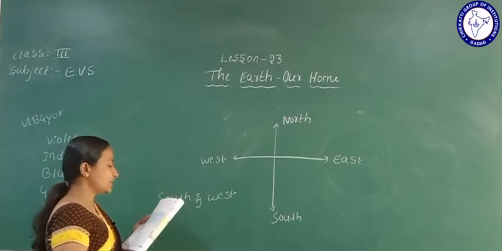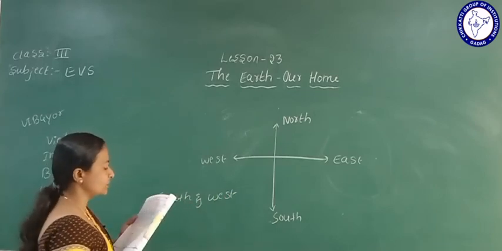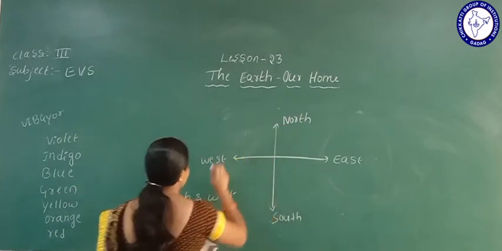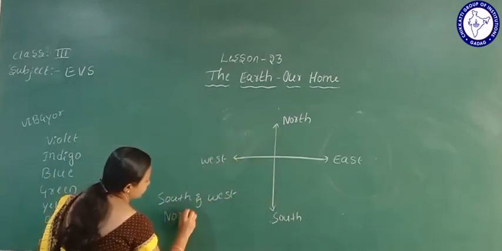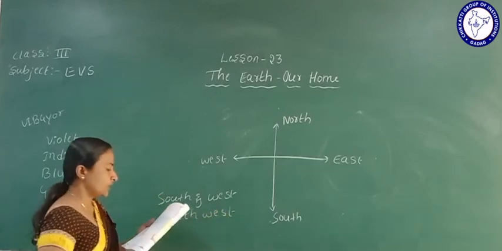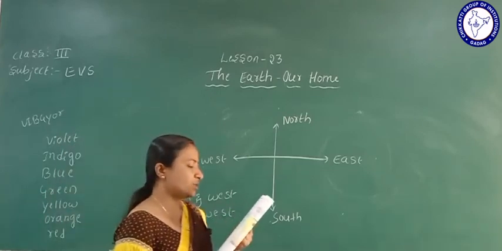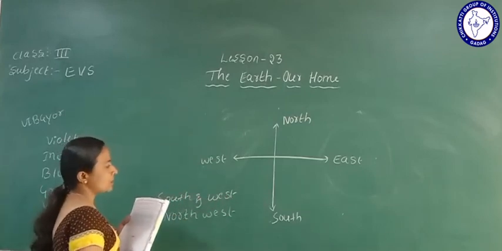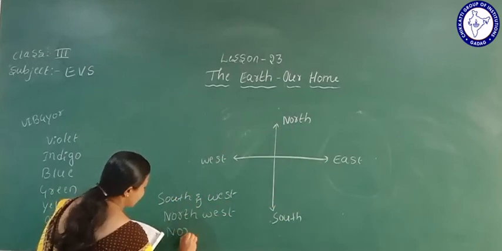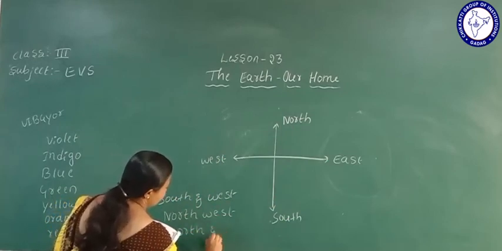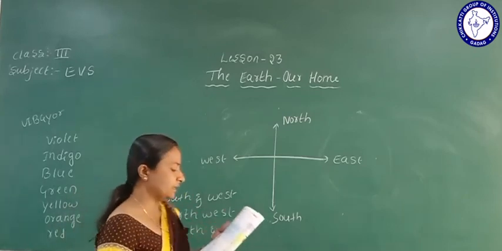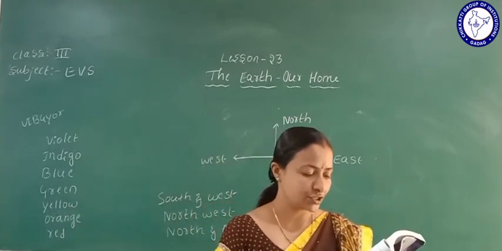Then the direction located between west and north is northwest. Then northeast is located between north and east. Okay, fill in the blanks in the textbook.